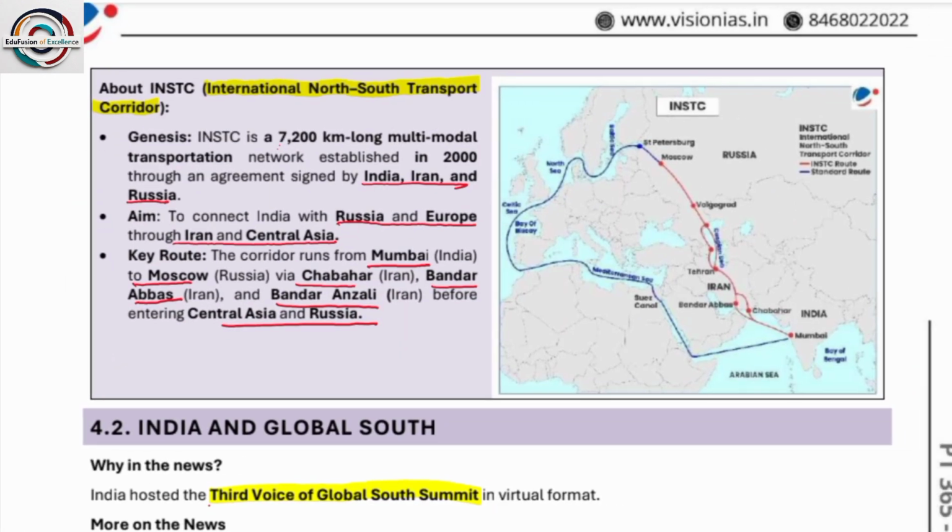About INSTC, the International North-South Transport Corridor. It is a 7,200 km long multimodal transport route and an agreement signed by India, Iran, and Russia. It aims to connect India with Russia and Europe through Iran and Central Asia. So, what are the key routes? The key routes connect Mumbai to Moscow: Mumbai to Moscow via Chabahar port, Bandar Abbas in Iran, and Bandar Anzali in Iran, before entering Central Asia and Russia.